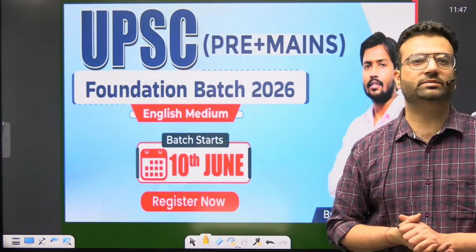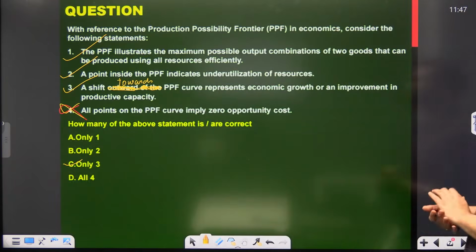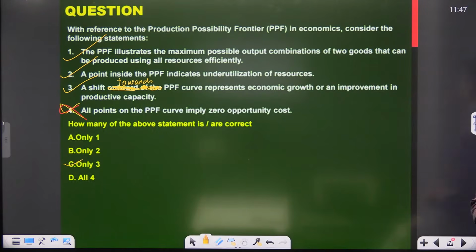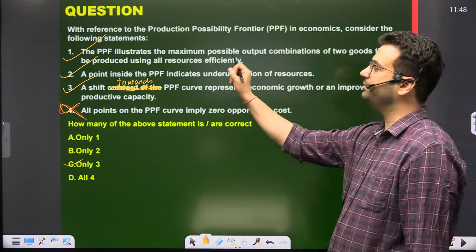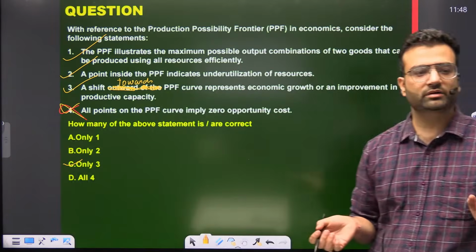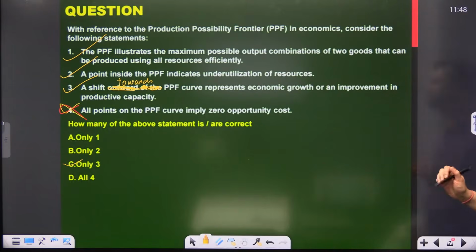Sir, please explain the last fourth point. Okay, I'll explain. I will explain every point. First, the PPF illustrates the maximum possible combination of two goods that can be produced. This is very simple. Second, all points inside the PPF indicate underutilization of resources.